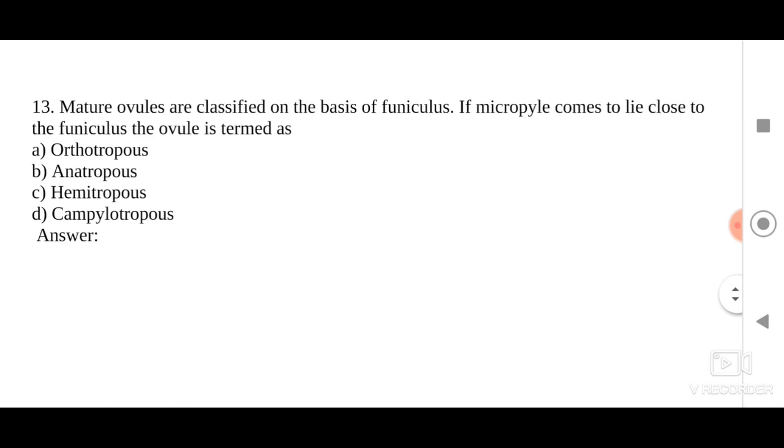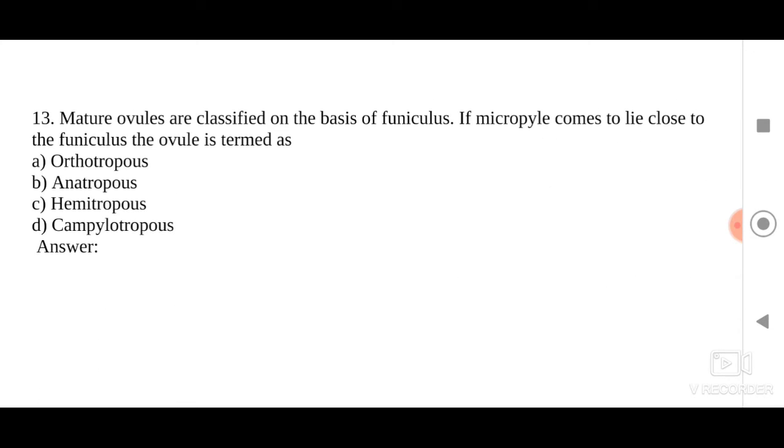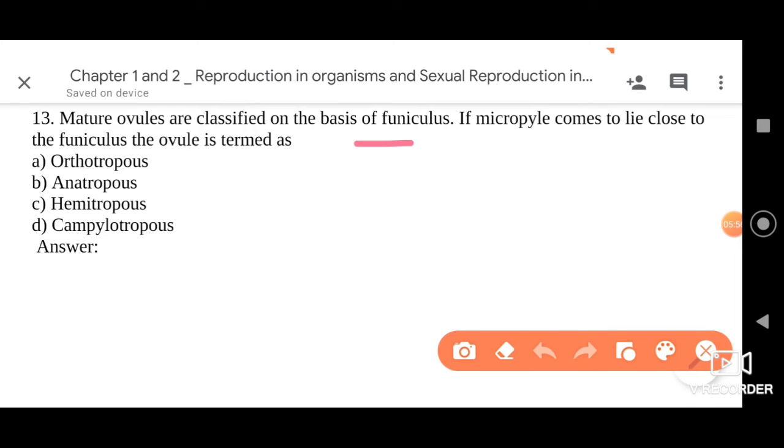Next question we have here is: mature ovules are classified on the basis of funiculus. So if the micropyle comes close to lie to the funiculus, the ovule is termed as what? Now four different types of ovules have been given. Let us understand each one of them. If the micropyle comes to lie very close to the funiculus, the stalk of the ovule, then what that type of ovule is called, we will understand.